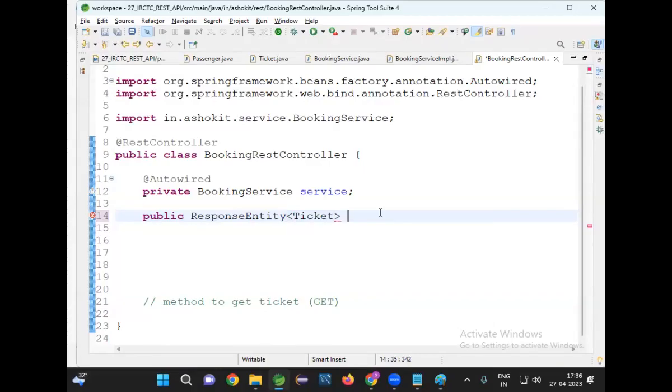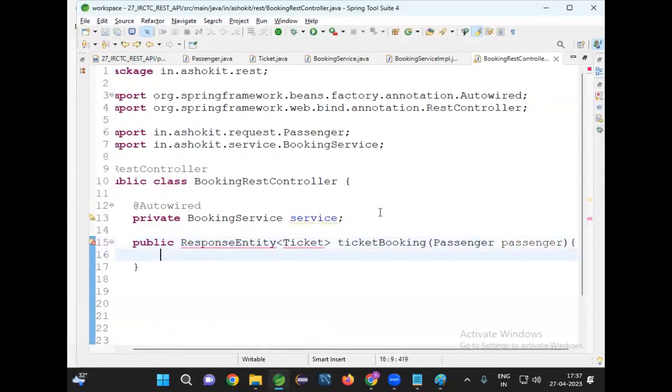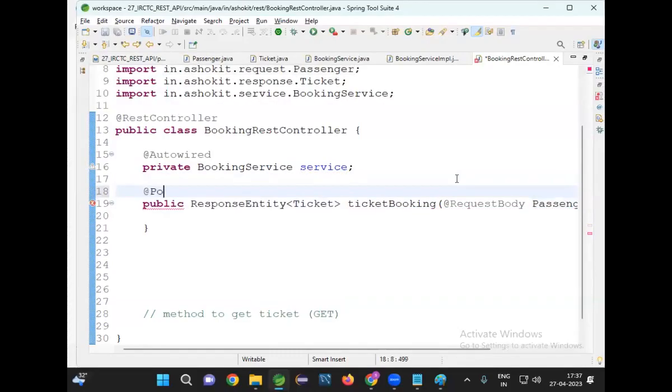Now let me write ticketBooking. I'm expecting passenger data as input and it returns a ticket. Passenger data will come in the request body, not in the URL. How to take the data from the request body? By using one annotation called @RequestBody Passenger. Now let me map this method to the post request. @PostMapping with value equal to slash ticket.